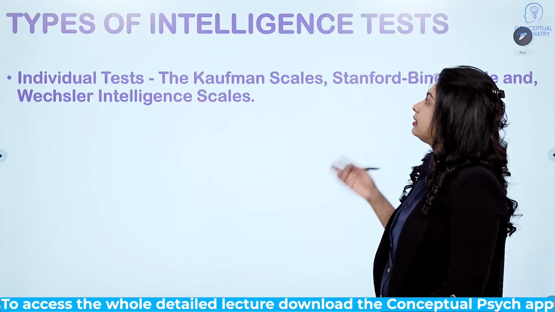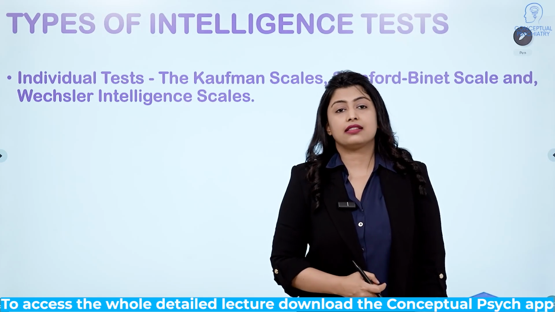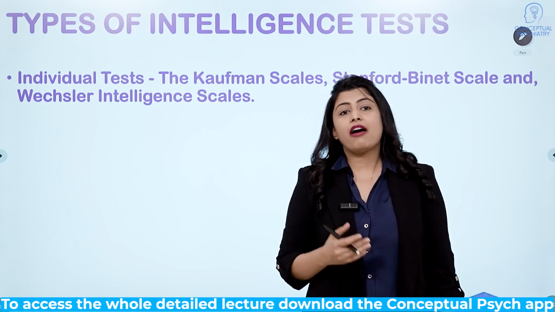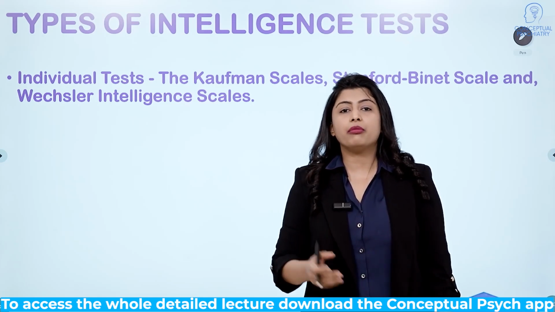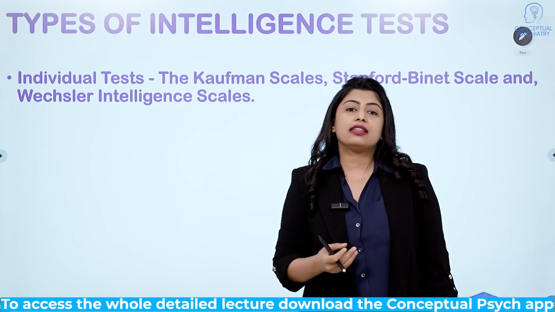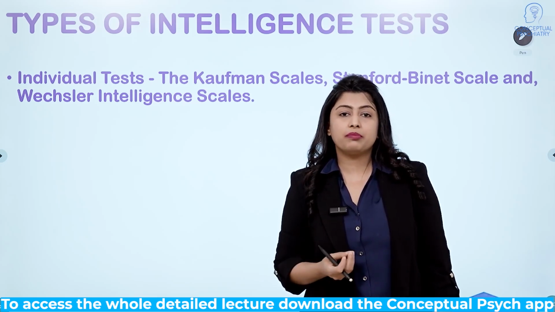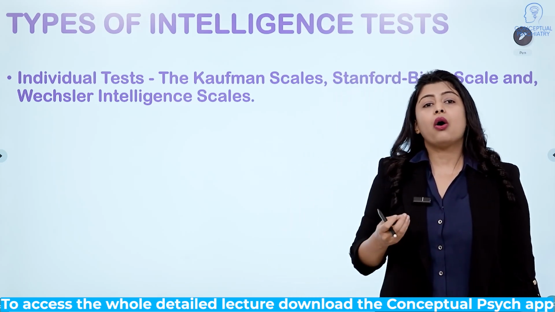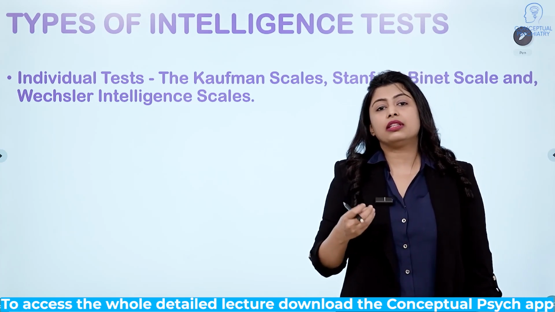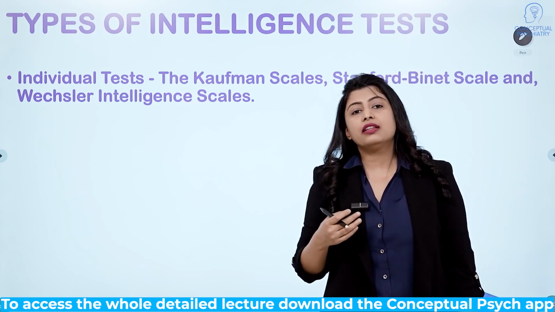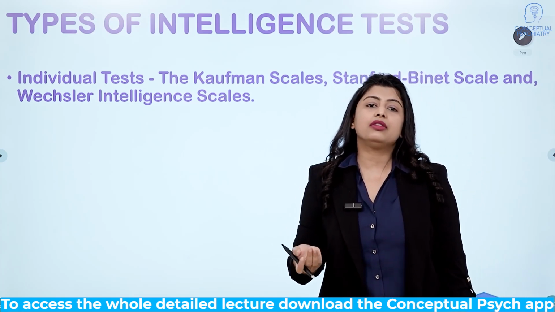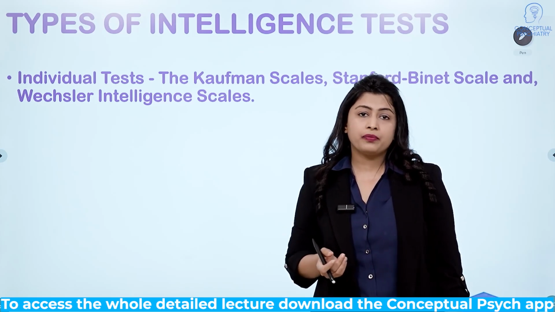Moving on to the types of intelligence tests. Intelligence tests have been classified on a number of criteria, such as the tests based on the number of participants who can attempt the tests, or the tests based on the items used in the test, and whether the test can be used across different cultures.